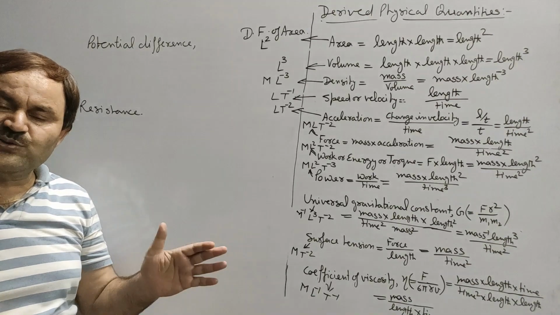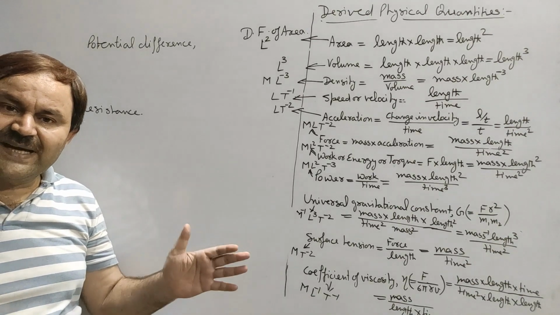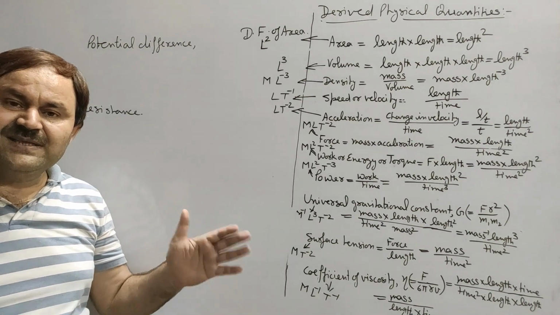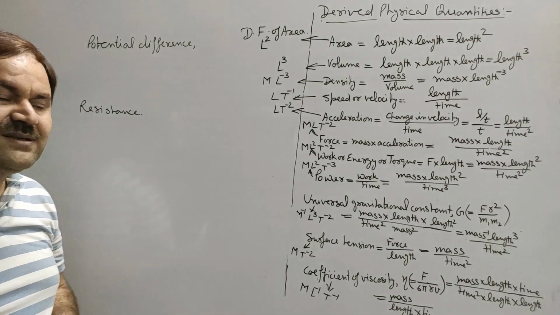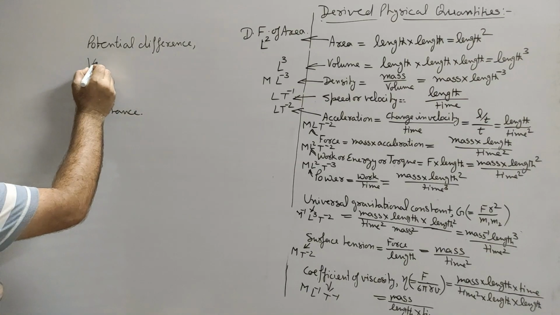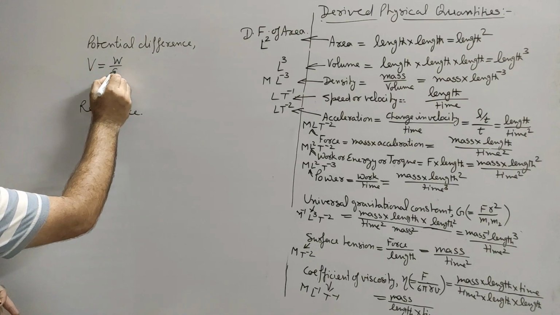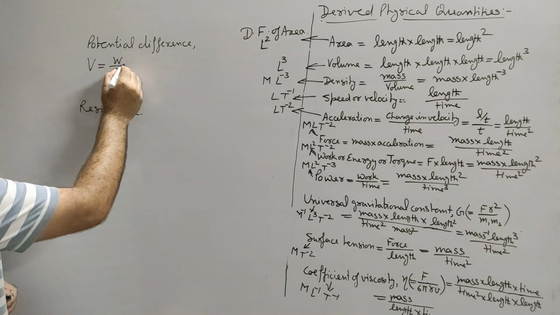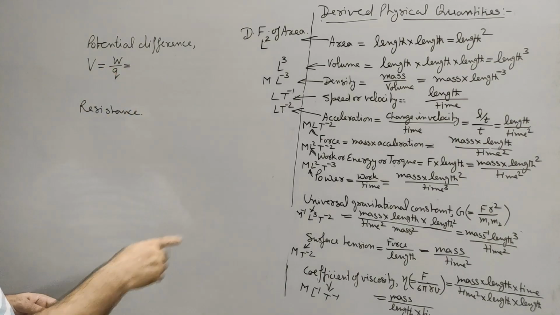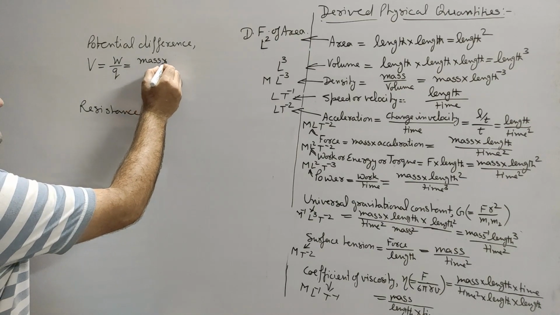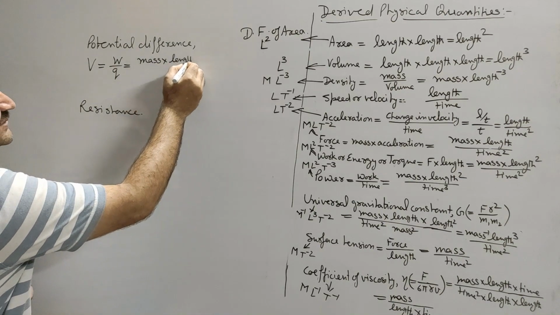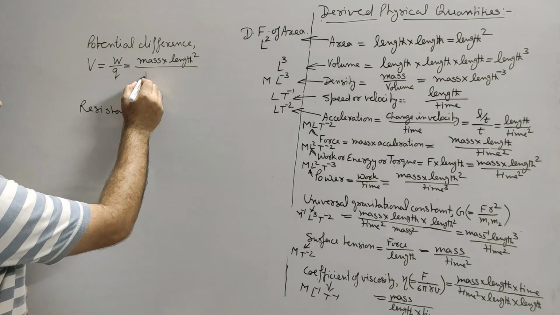Potential difference across any 2 points within an electric field is defined as the work done in taking a unit charge from one point to another. That is potential difference. V is work done per unit charge, and we know that work is mass into length square upon time square.